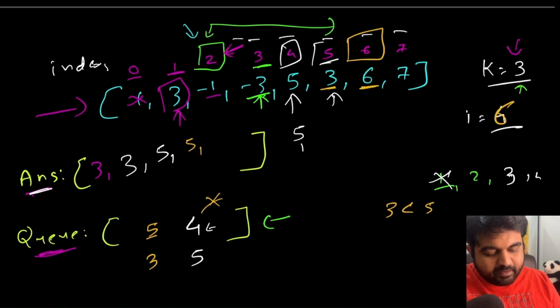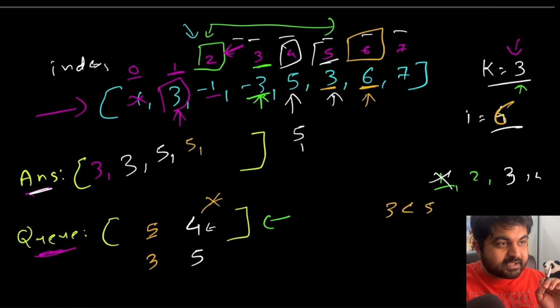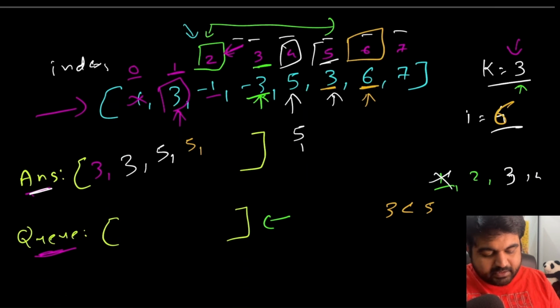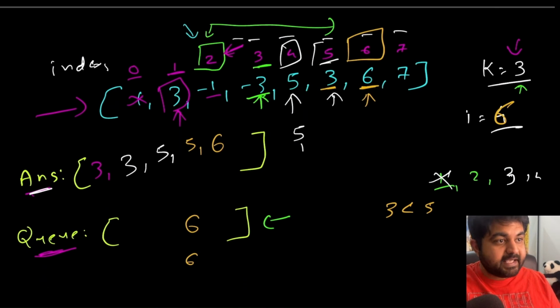Now we compare the value. Currently the index I is equal to 6 contains the value number 6, which is greater than the index position 4 that contains value number 5. So we are going to get rid of this one and we are going to check all the values that are smaller than 6. Currently all of these values are smaller than 6, and we are only going to store index number 6, once again marking 6 as the answer.